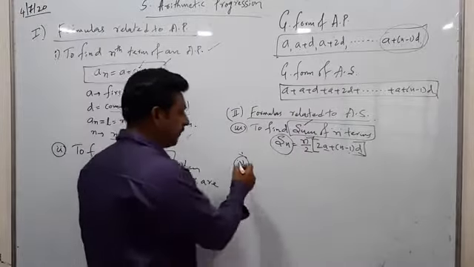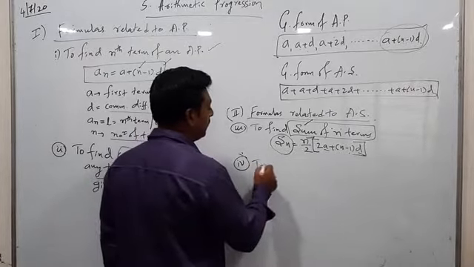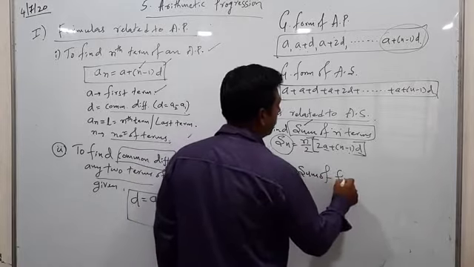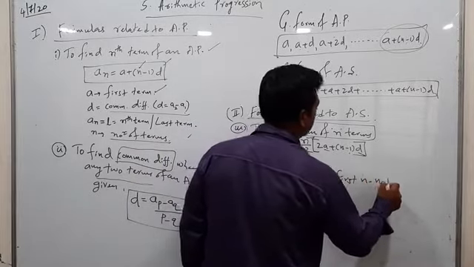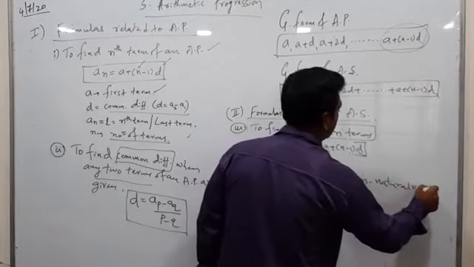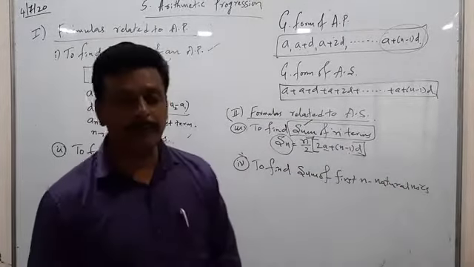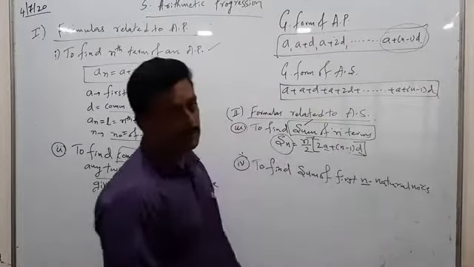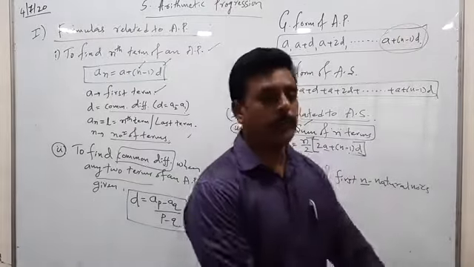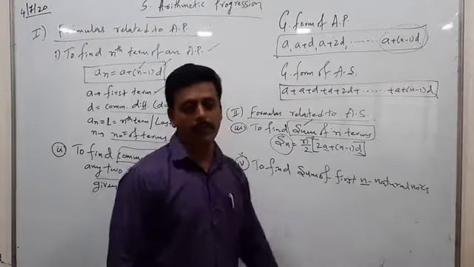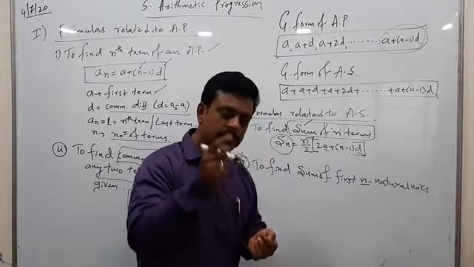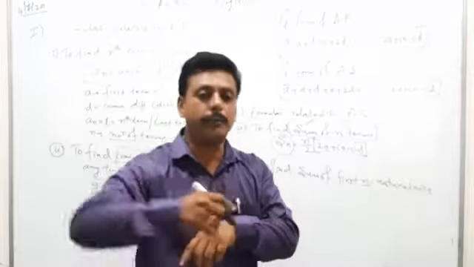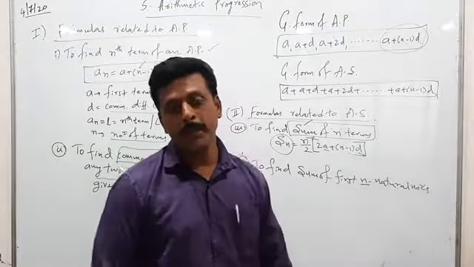Imagine, the fourth formula I want to give is to find the sum of the first n natural numbers. Whenever they ask you to find the first n natural numbers, all of you know natural numbers from childhood. The counting numbers which start from 1 are said to be natural numbers: 1, 2, 3, 4, 5, 6 up to infinity.